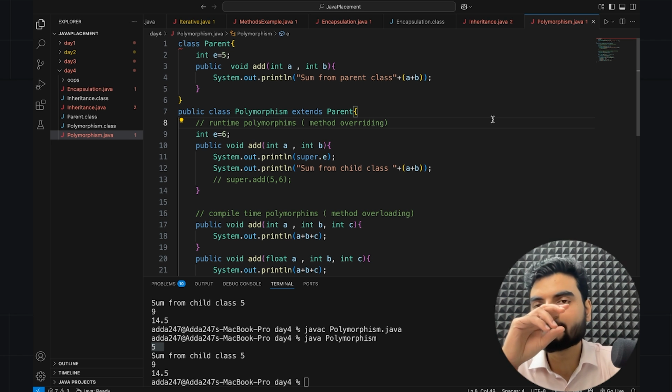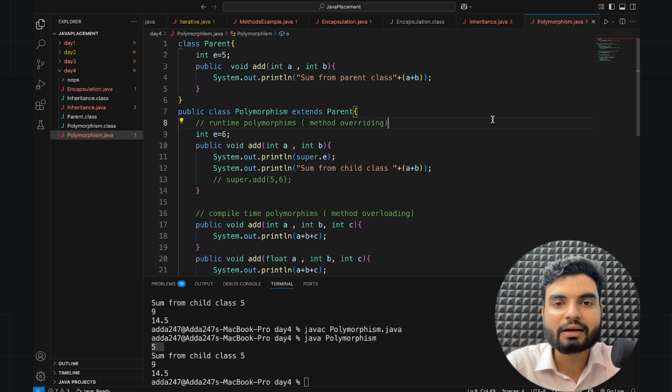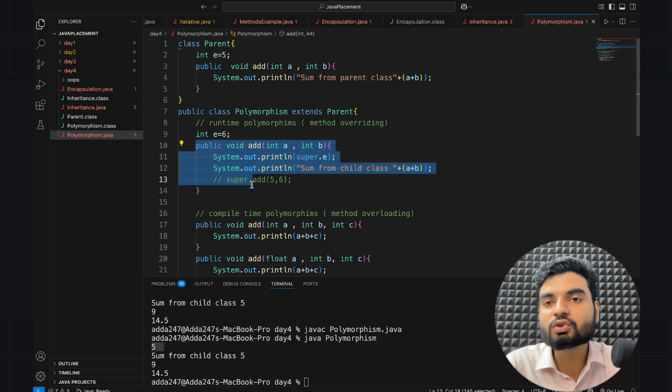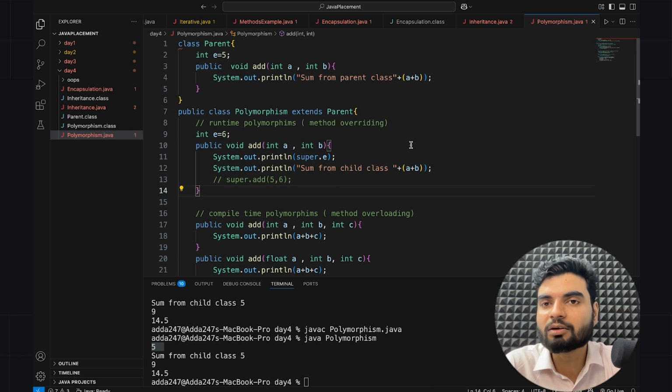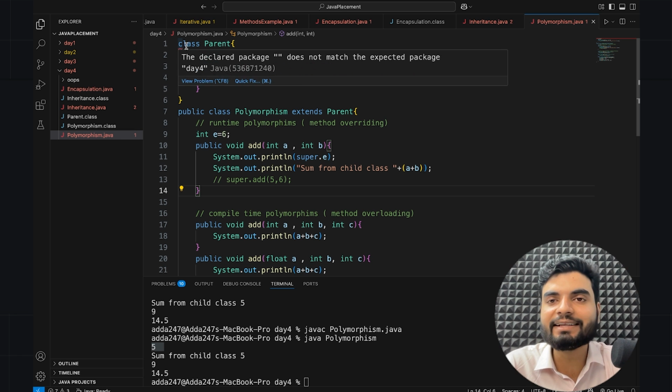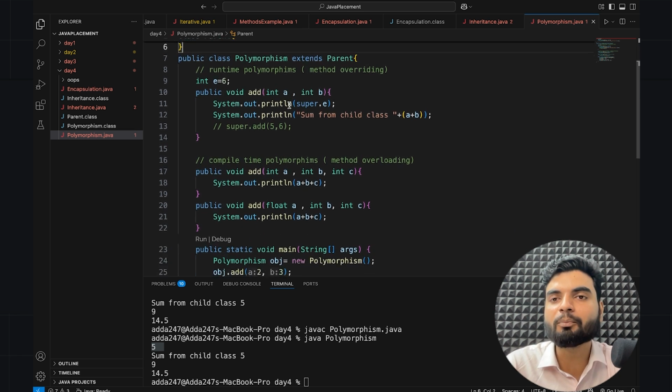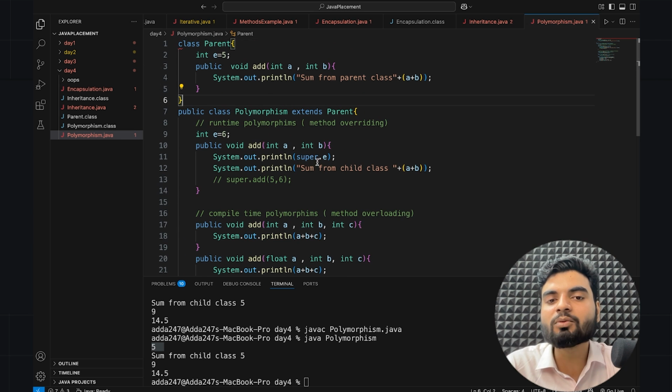Whenever you want to give the priority to your parent class property, you use the super keyword. I hope it's making sense to everybody, right? And how this polymorphism is working. This is what is happening, a runtime polymorphism, because you had the same add. Which one will choose? Right, the child one. But if you create the object of parent, then directly you can access it. That will work normally. Okay, I hope the polymorphism is clear to everybody. This add was behaving differently with different parameters, right?